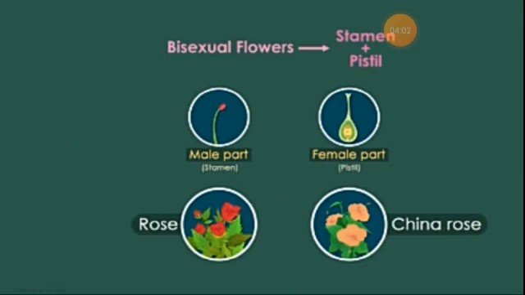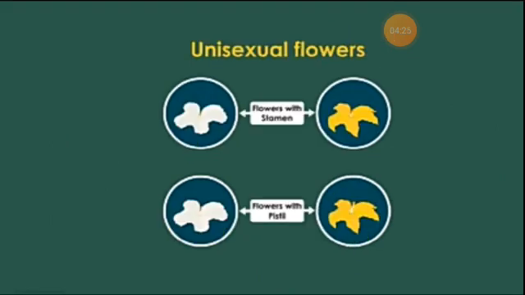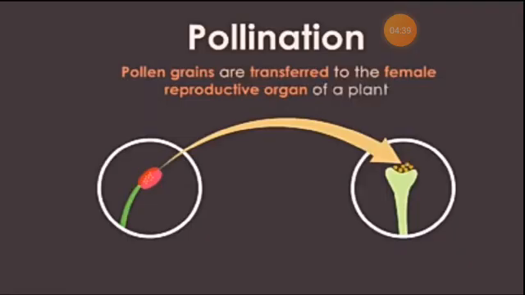But before that, I want to ask you one thing. Do all the flowers bear both the reproductive parts together? Some of them do. Flowers which bear both the stamen and pistil together are called bisexual flowers. For example, rose, China rose, etc. But some flowers do not contain both the parts. Flowers which contain either the male or the female part are called unisexual flowers. For example, pumpkin.